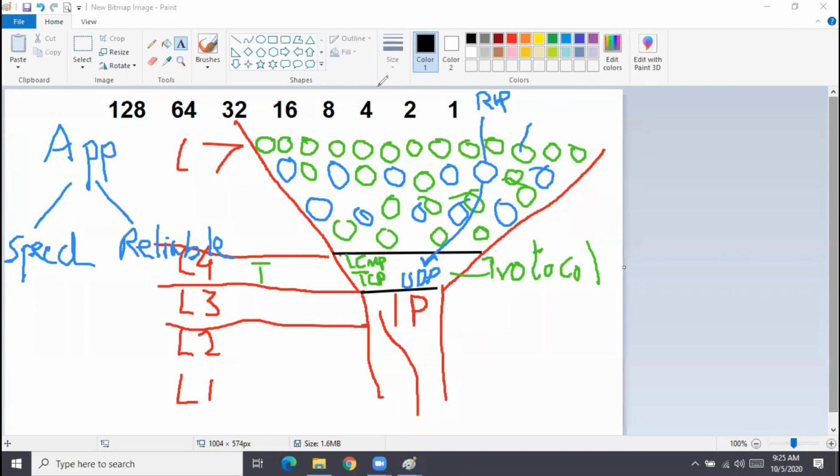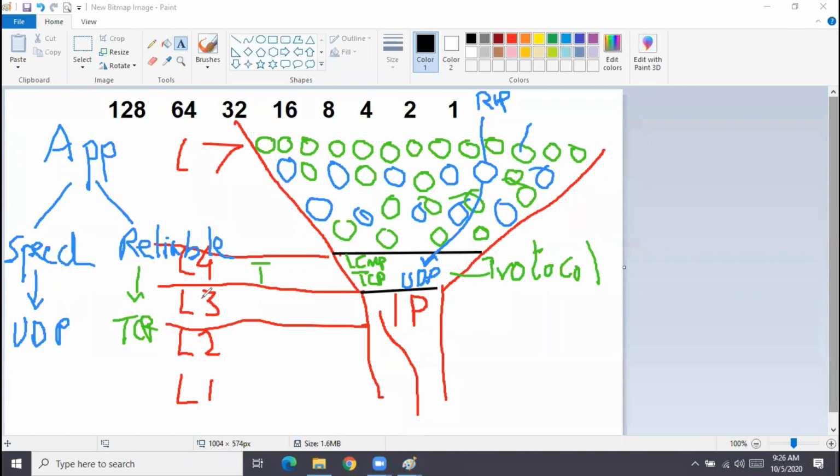So if the requirement is speed, then this application will be based on UDP. If the requirement is reliability, then TCP. And that is how we say HTTP is TCP port number 80. Telnet is TCP port number 23. DNS is UDP port number 53, correct?